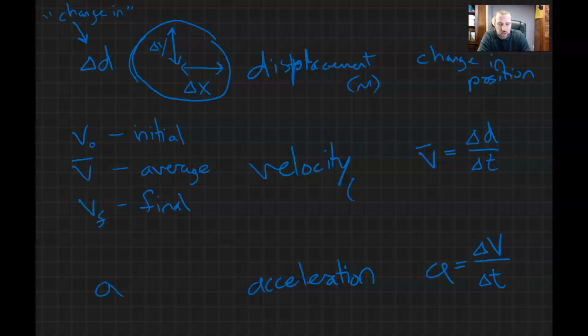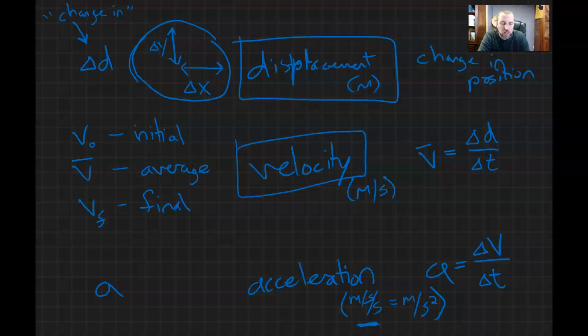Displacement is in meters. Velocity is typically in meters per second. Acceleration, velocity over time, meters per second per second, which you'll also see written as meters per second squared. Algebraically it's the same. Conceptually, I tend to like meters per second per second because it reminds you what it actually is. Okay, so we have the displacement, the change in position. We had velocity, how quickly are you changing position, right? Displacement over time. And we had acceleration, how quickly are you changing velocity?